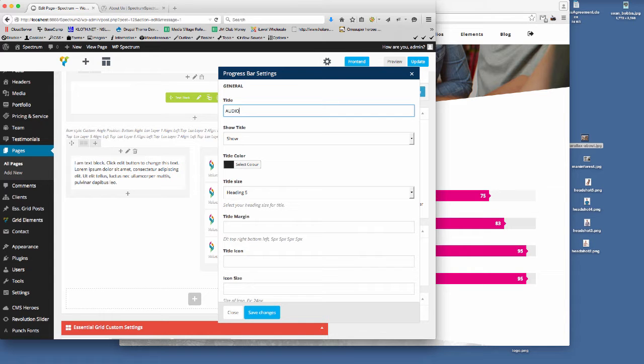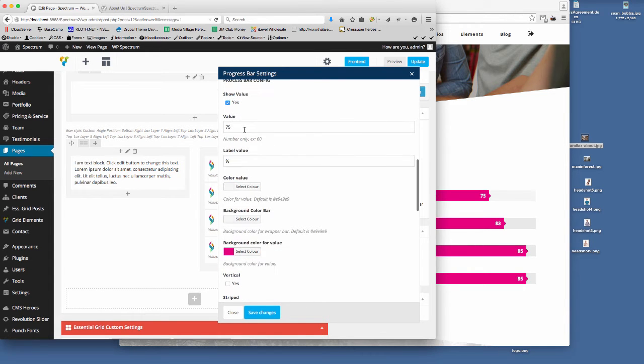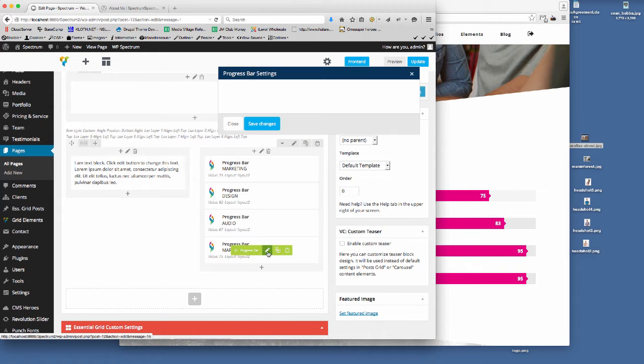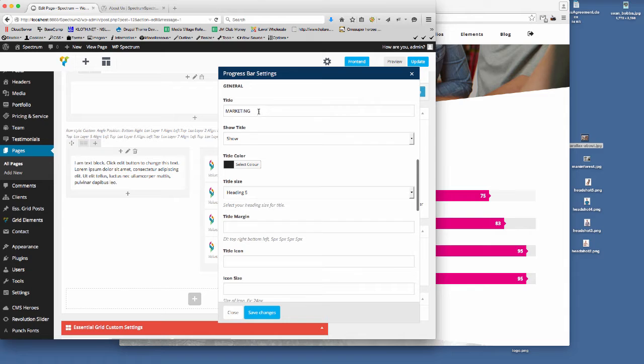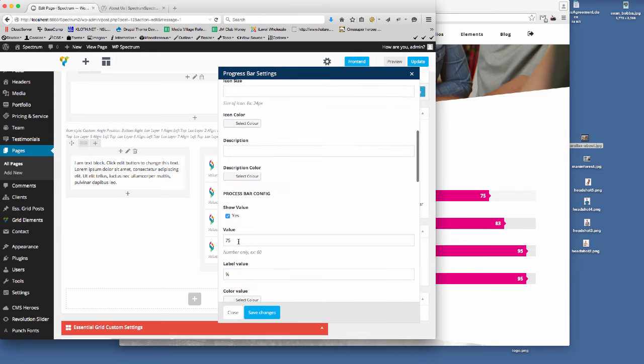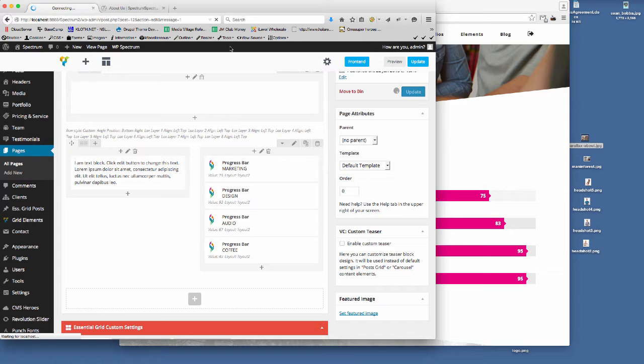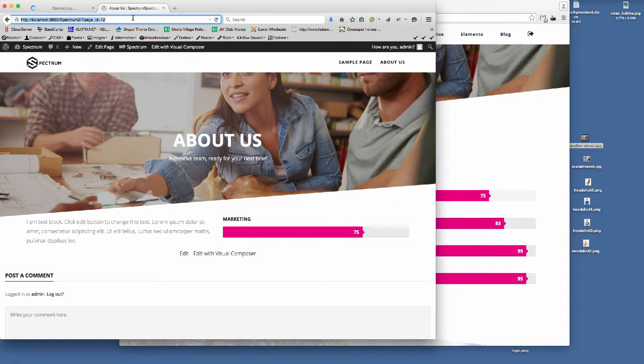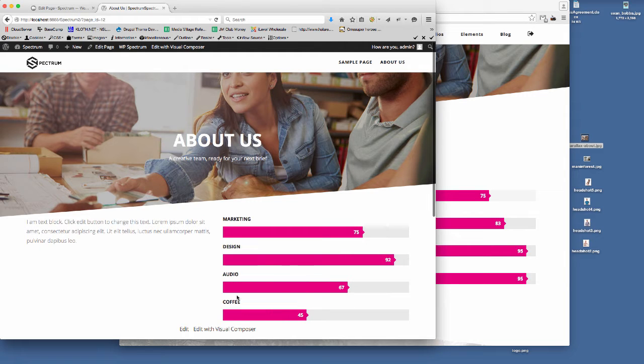I'm just putting some dummy text in here. So audio, and we change the value to 67, and then in here we'll change this to, I don't know, coffee, and we'll set that to 45. Just as examples here. So if I update that now, you'll see how quickly we get the 4 progress bars. They're going to appear on your page. So there we go with the different values, the different headings.